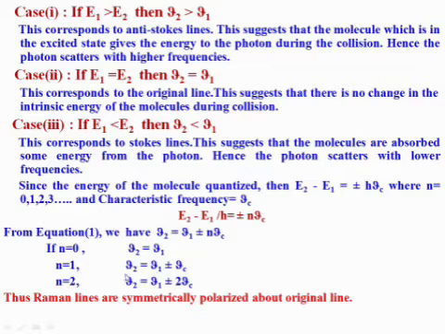If n equals 1, nu 2 equals nu 1 plus nu C. If n equals 2, nu 2 equals nu 1 plus 2 nu C. Thus, Raman lines are symmetrically placed about the original line.